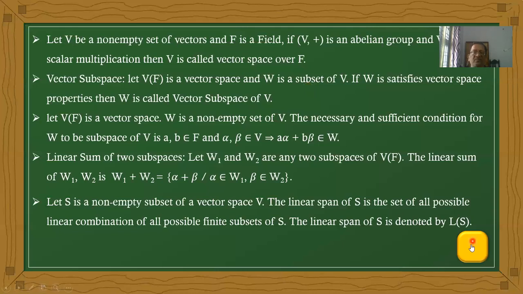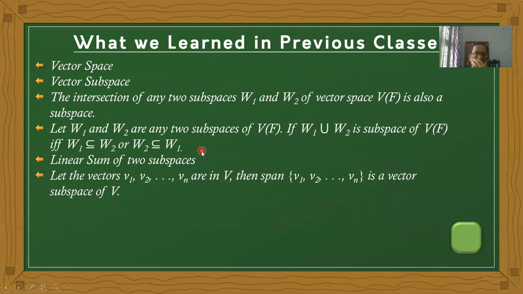After that, we have some conditions: the algebra of vector spaces. If you take any two subspaces, it is a basic definition. After that, we have applications also. W1, W2 are subspaces. Then the intersection W1 intersection W2 is also a subspace. If there are 10 subspaces W1, W2, W3, W4 and so on.